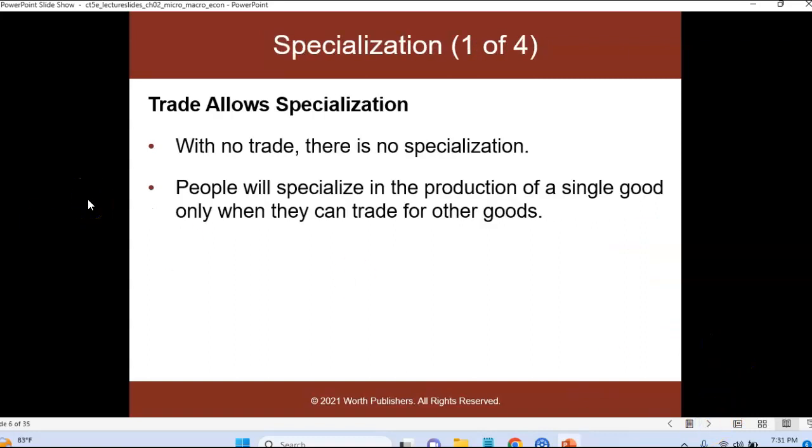With no trade, there's really no specialization. People with specialization are going to do something in the production of a single good. You'll notice that this is going to be critical to look at. People that specialize are people that do things well. The thing that they do well, they should ship out or export, and the things that they don't do well, they should bring in or import.